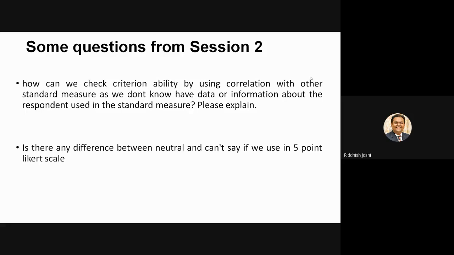Where you can use can't say is in a dichotomous question, to balance the earlier two options. I explained in dichotomous, when I want to balance yes and no: is the death penalty justified, yes or no? Now I don't want to put my respondent in a dilemma where they should clearly agree or disagree on one side. Then I can additionally put one option as can't say, and allow my respondent to take that particular response. So when you talk about a Likert scale, you should not use the can't say option. You should go for neutral.